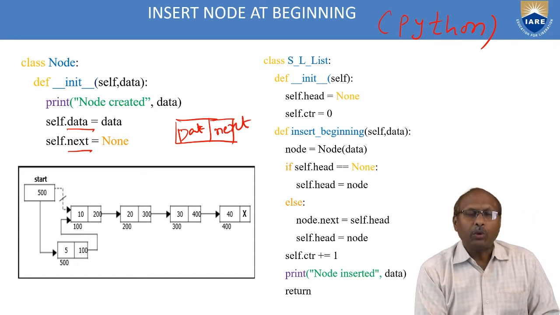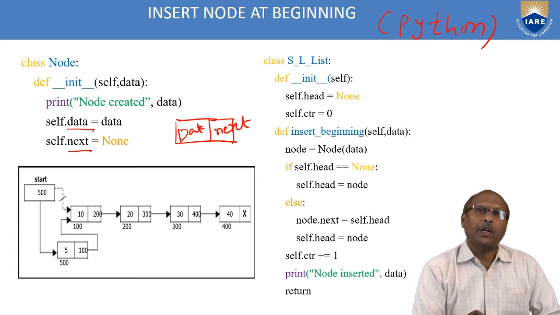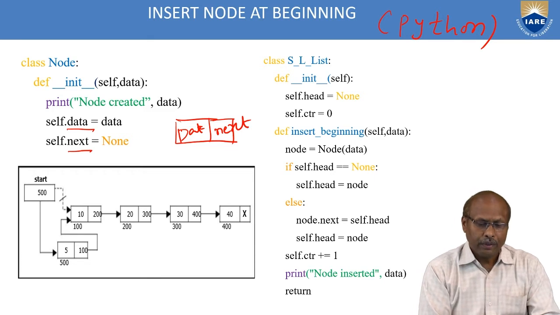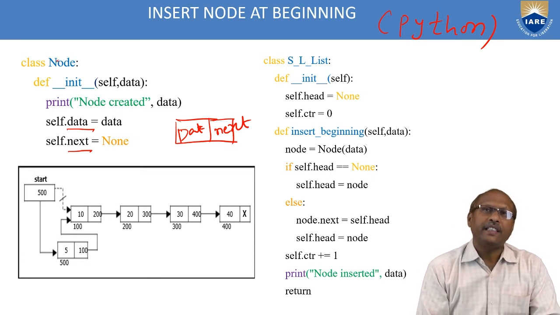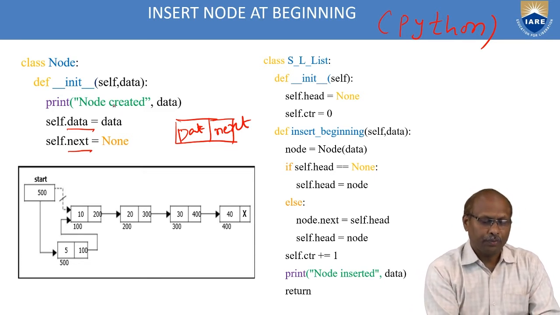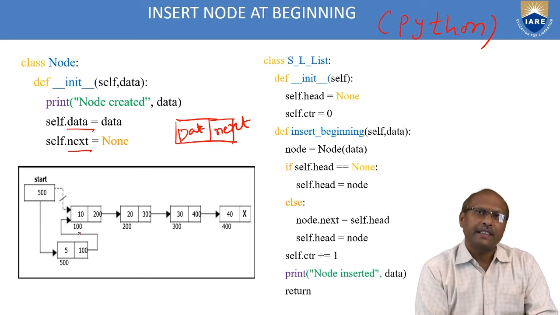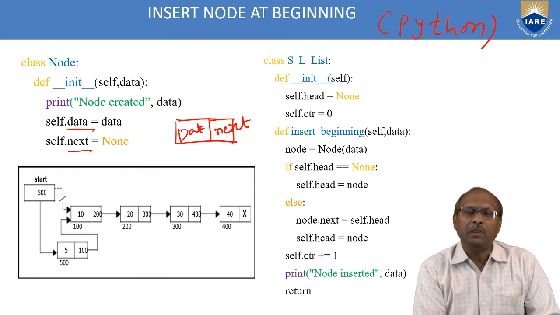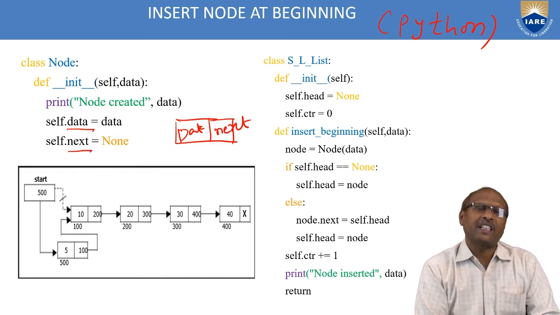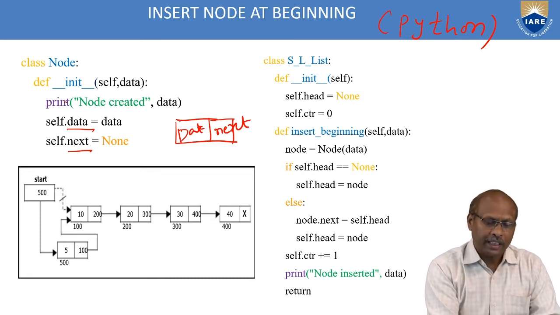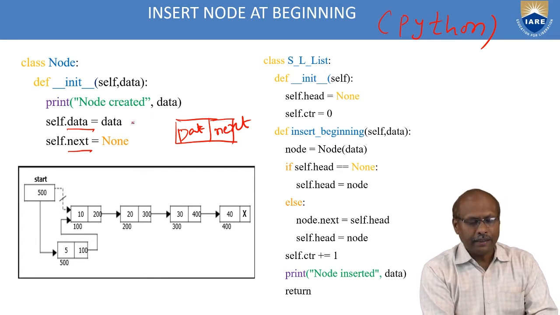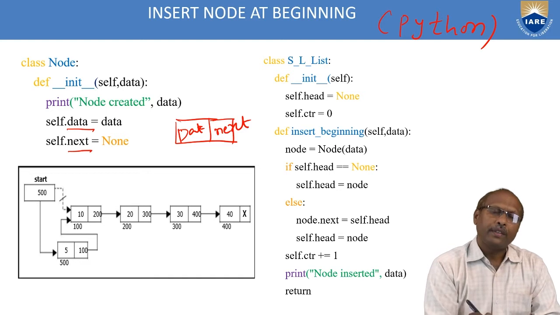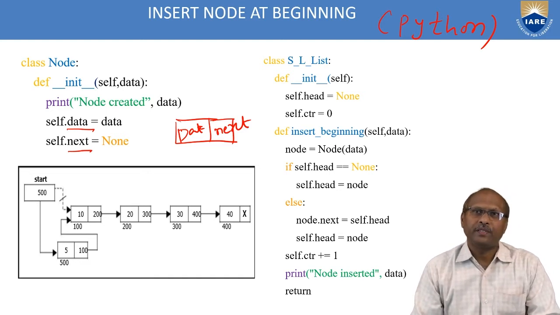So how to create a node? You have to combine together data and next part. For that sake, you have to create a class. So class Node. And while creating a class, you should write a special method, the init method. This method is useful to construct, also called the constructor method. So use this constructor method, and there you write the data part and next part. So this is the way of defining a node.